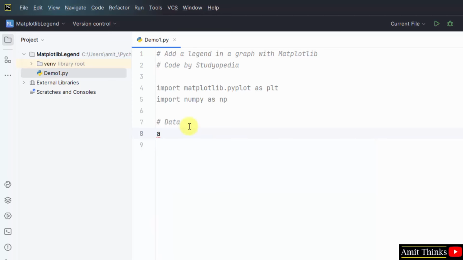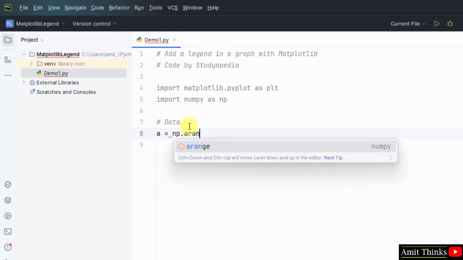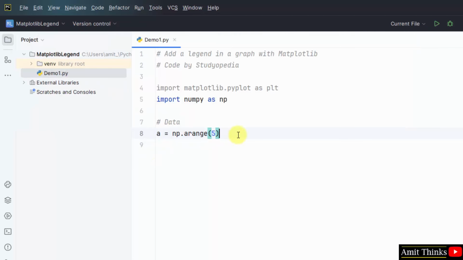We will create an array here. Get the data from an array. So NumPy dot arange method, and we have mentioned the value 5. This will create an array for us.